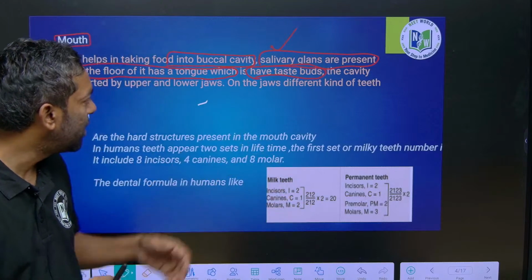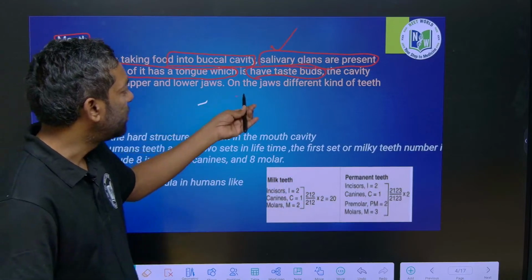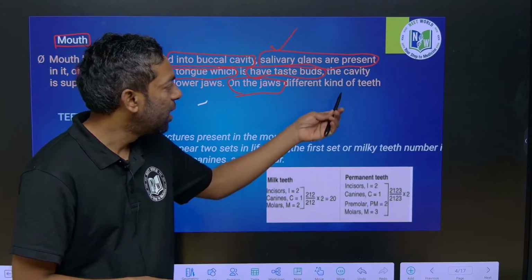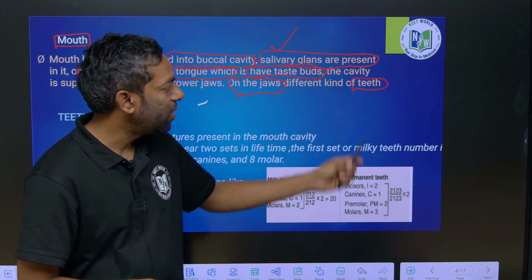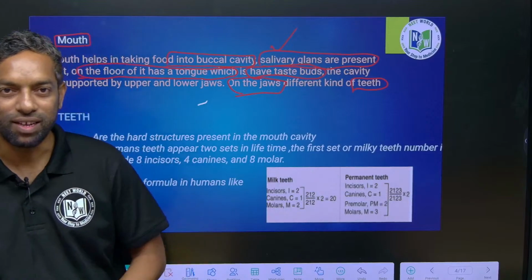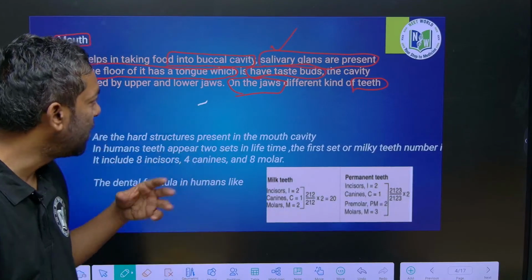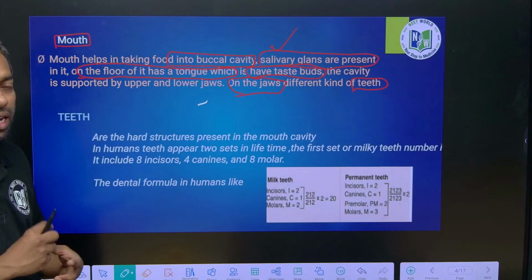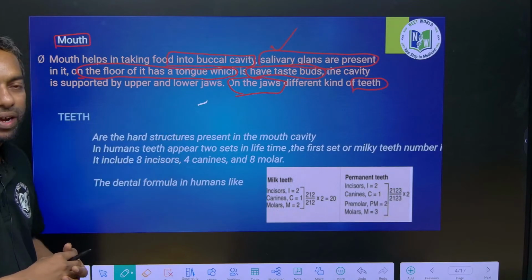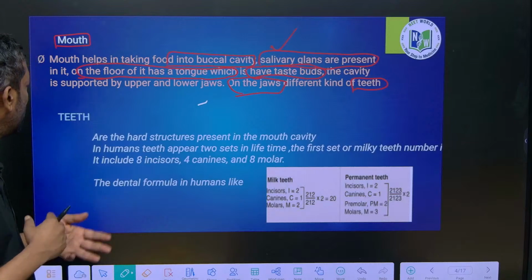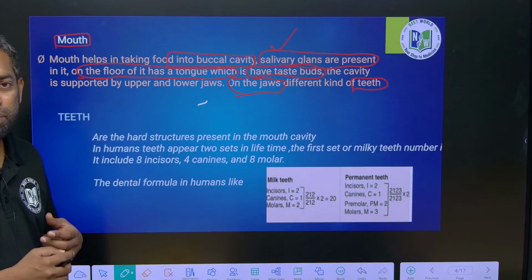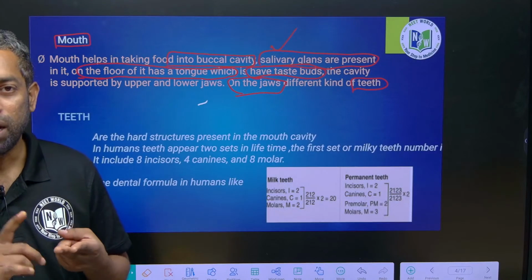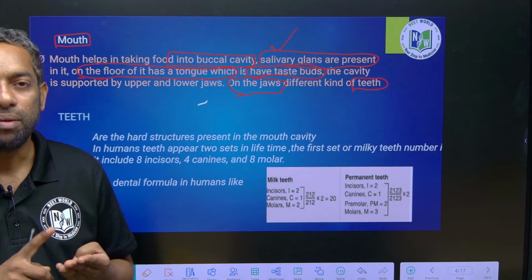Within the mouth, there are jaws, hard jaws. The teeth are there, right? You can bite fruits, anything. Teeth are located in the jaws, the upper jaw and lower jaw. Guys, teeth are of different types: incisors, canines, premolars, and molars.